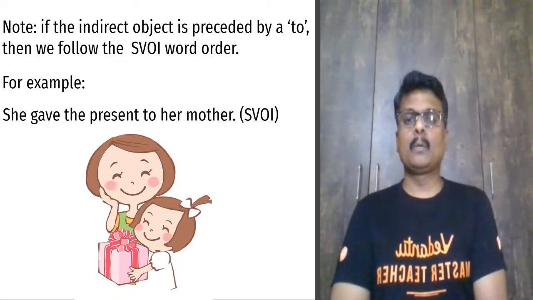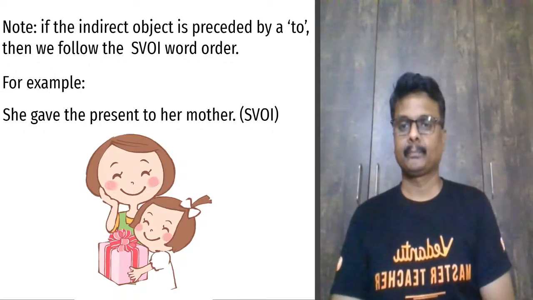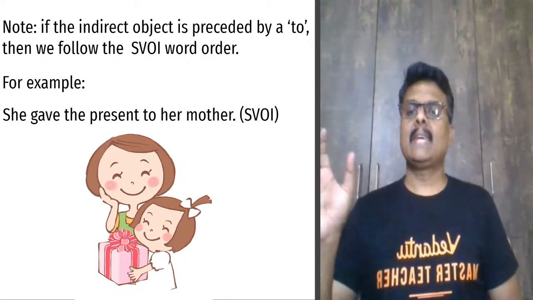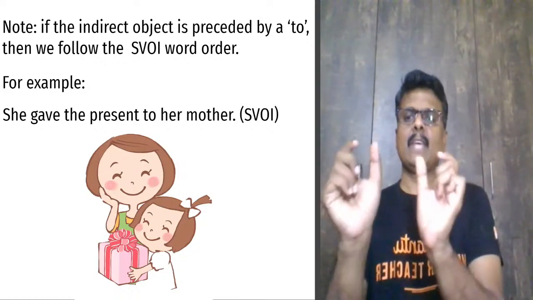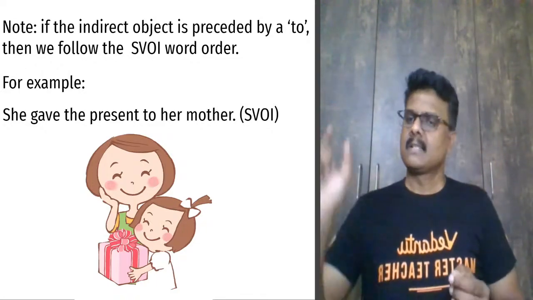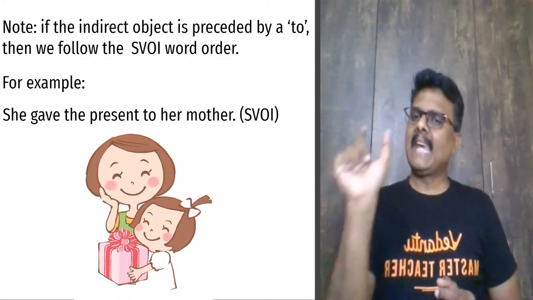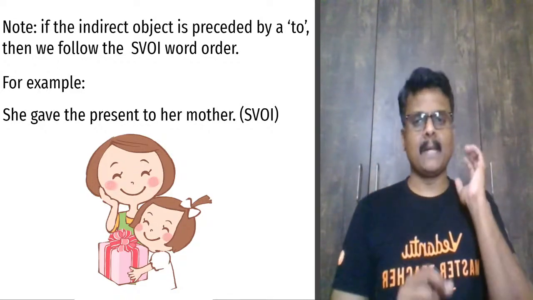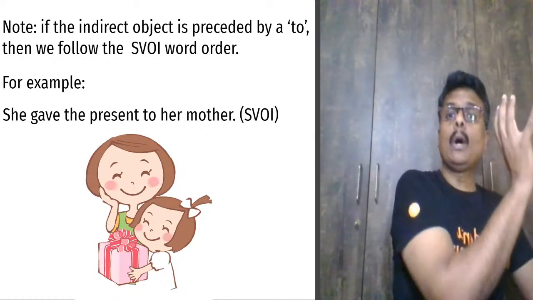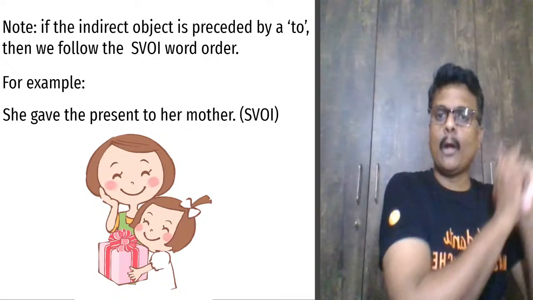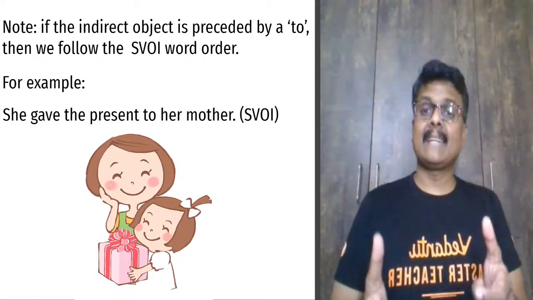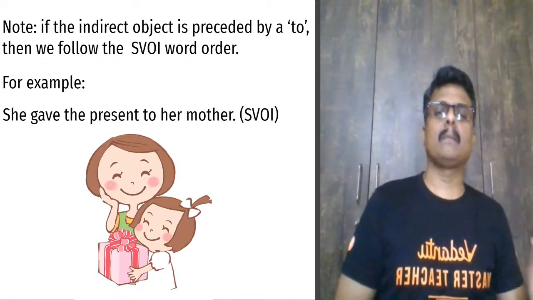Bhavana is asking, sir, can you repeat what is an indirect object? Okay, I'm coming here. So she gave, in this case, SVO, she gave the present. There is a sentence, she gave the present. Subject is she, gave is the verb, Bhavana, present is the object. However, the sentence is not over. To her mother. So mother is also another object, but not a direct object. The first direct object is present. The second object, we call it the indirect object, which is mother here.